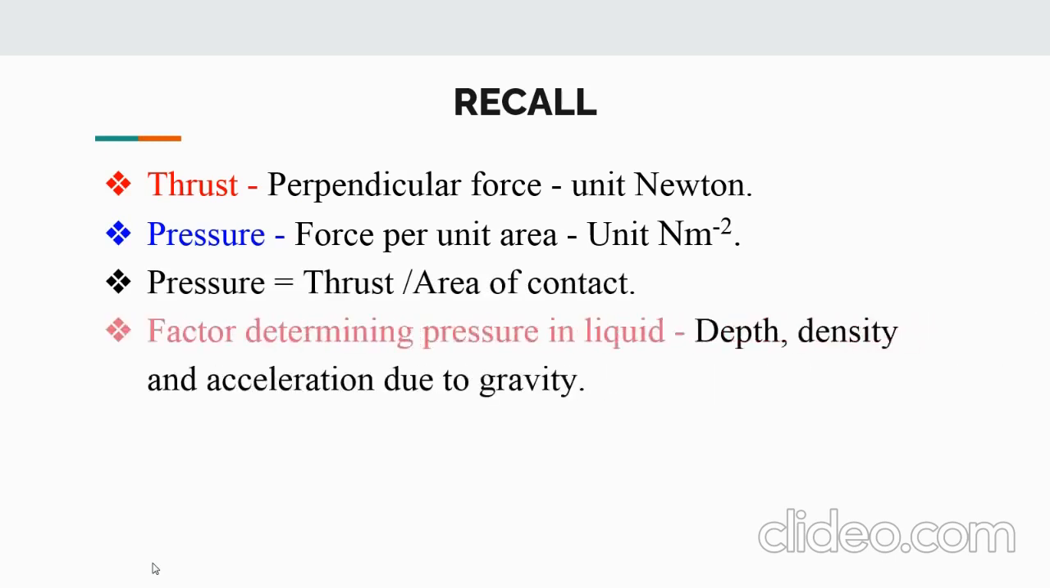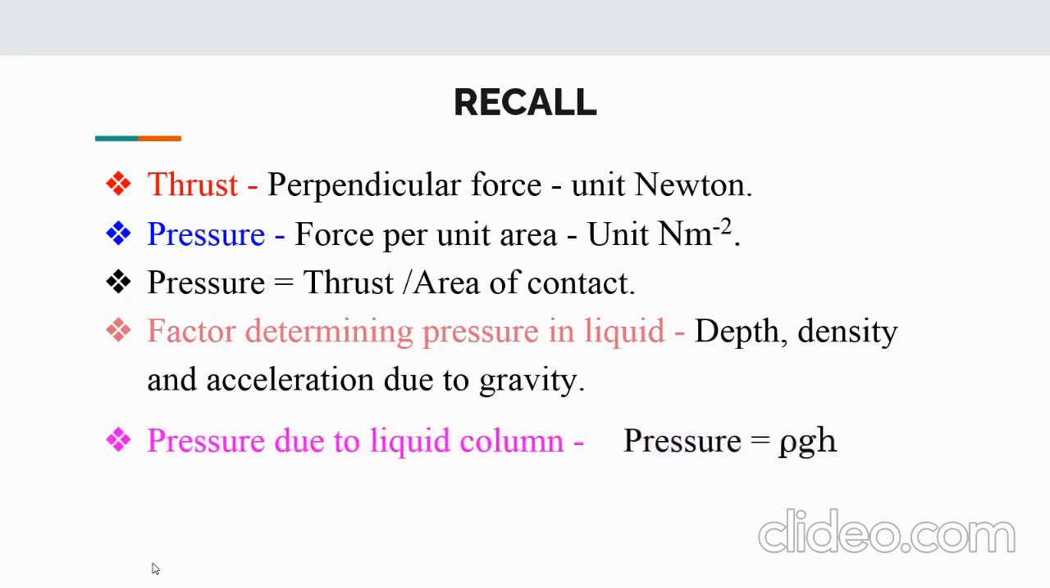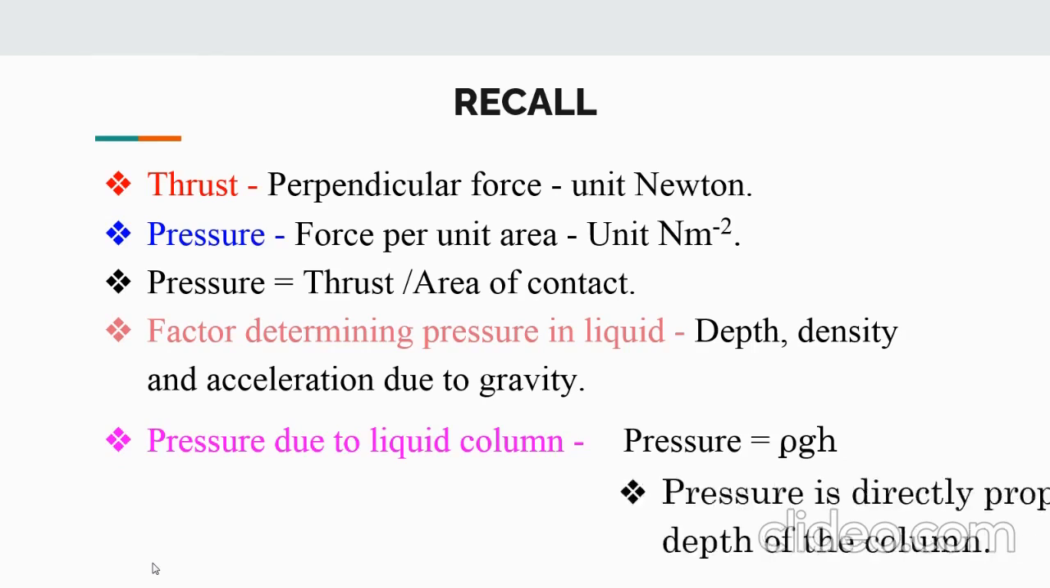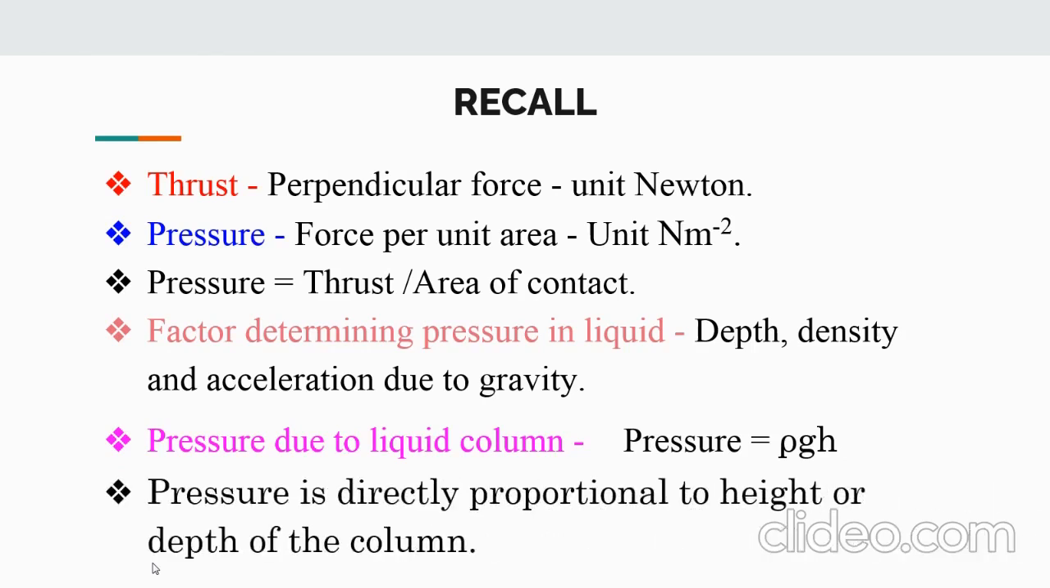Factors determining pressure in liquid. There are three factors: depth, density and acceleration due to gravity. So pressure due to liquid column we saw, and that pressure is nothing but rho g h. And pressure is directly proportional to height or depth of the column. I hope you are all clear with previous classes.